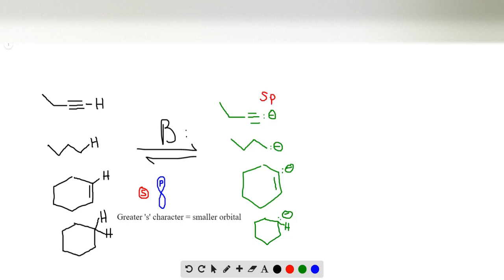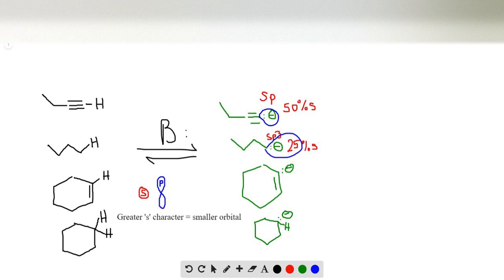Well, our first carbon here is sp hybridized. That tells us it has 50% s character. If we look at the next compound, that anion is sp3 hybridized, meaning that orbital has 25% s character. So if we're just thinking about the orbital that these lone pairs are sitting in, this one's in an sp orbital, this one's in an sp3 orbital.